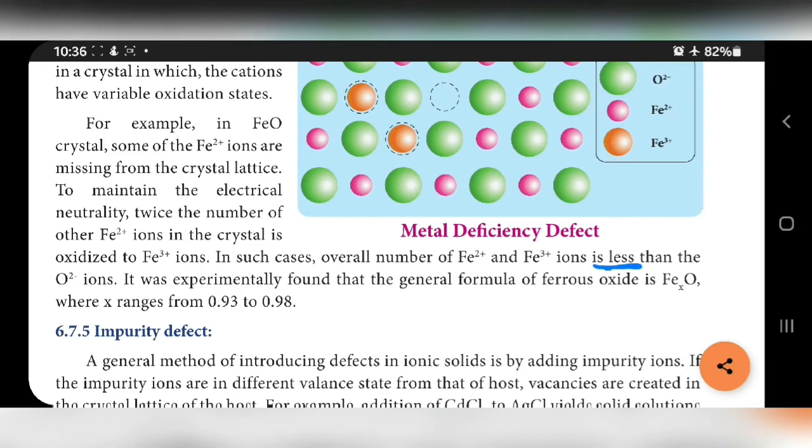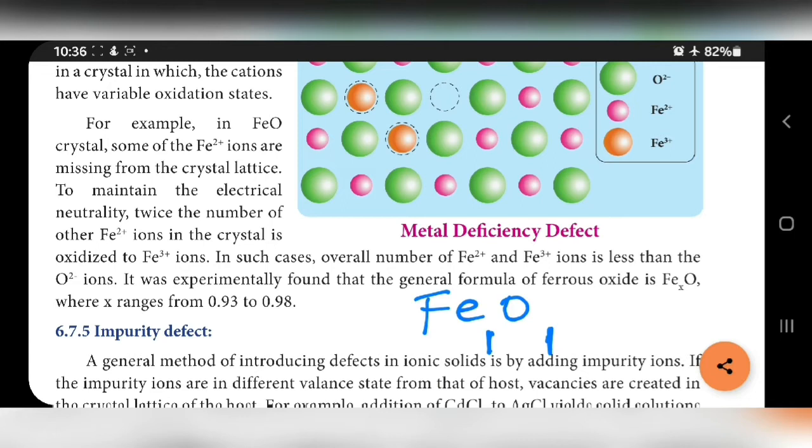It was experimentally found that the general formula of ferrous oxide is FeXO. Here that X value may be 0.93 to 0.98. We can take any one value for understanding, 0.98. If we simply write FeO, it means one Fe and one oxygen are there, both equal in number.